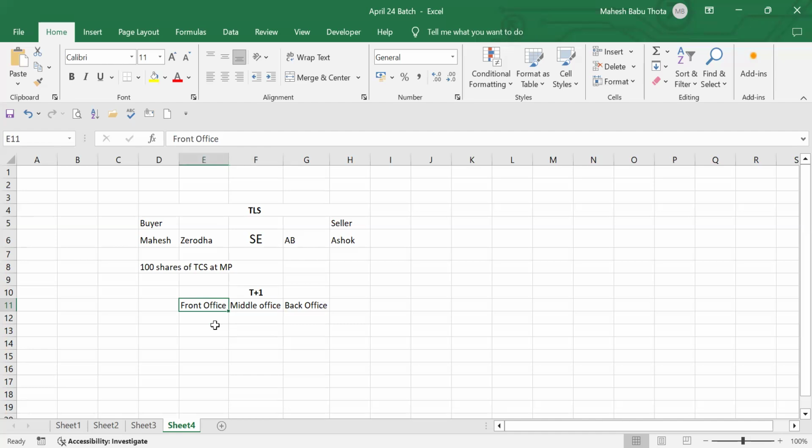Front office is nothing but the persons who execute the trades. Like here, Mahesh is there, right? I'm a buyer, I'm taking the decision, I'm giving an instruction to the broker to purchase this many shares. Sir, but we can also do that, right? We are learning all these concepts, how trading works, how to purchase shares, how to sell shares. Then why can't we be placed in the front office? It's not like purchasing 100 shares of TCS, guys. A lot of crores of money will be involved. Will you be able to manage and handle those crores of money with different stock exchanges, not only the Indian stock exchange? Will you be able to manage? No, we are not going to be in the front office department.